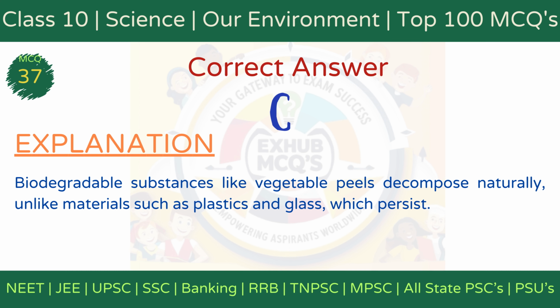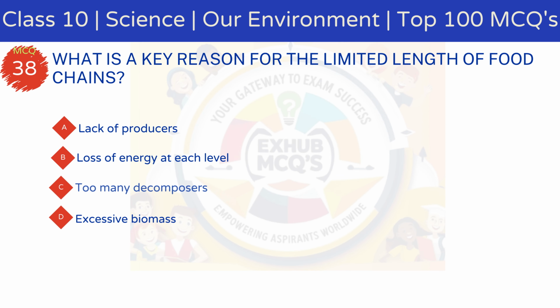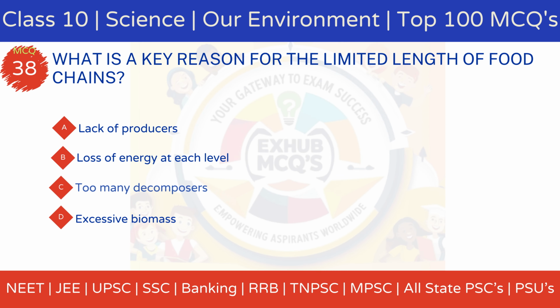The correct answer is option C, vegetable peels. Explanation: Biodegradable substances like vegetable peels decompose naturally through microorganisms, unlike non-biodegradable materials like plastics and metals. MCQ 38. What is a key reason for the limited length of food chains?